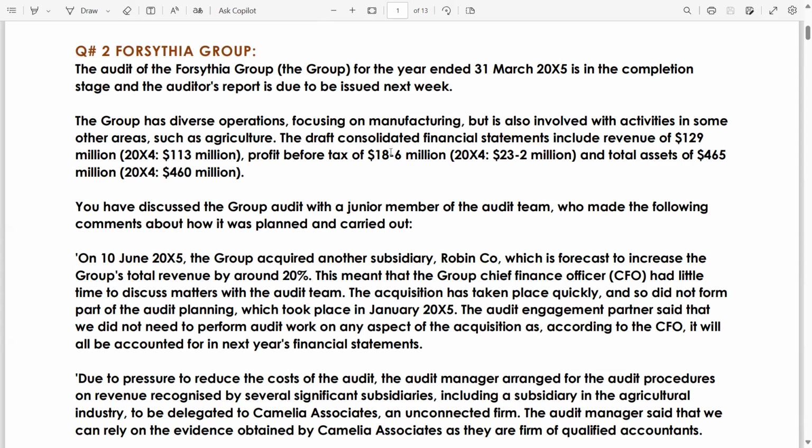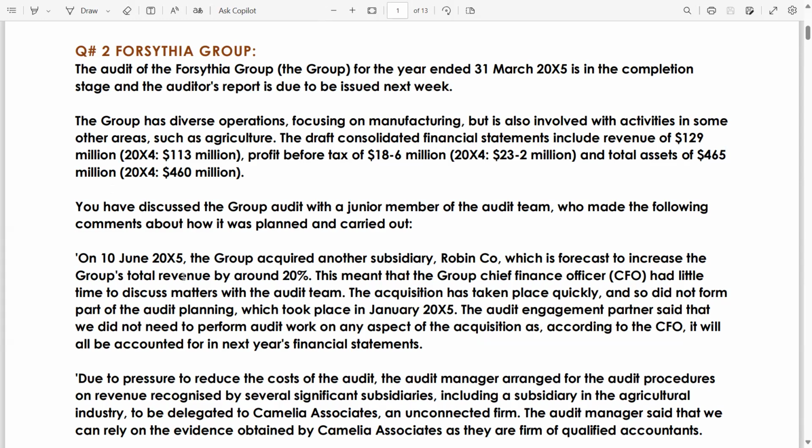The draft consolidated financial statements include revenue $129 million, profit before tax $118.6 million, and total assets $465 million. Whenever there is profit, total assets or revenue, this is for the materiality calculation. Now, you have discussed the group audit with a junior member of the audit team who made the following comments about how it was planned and carried out.